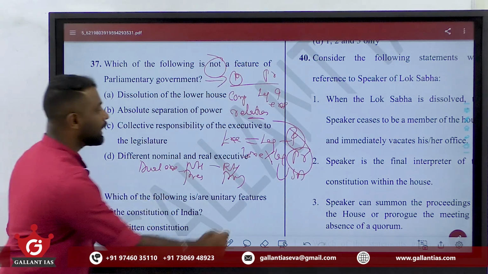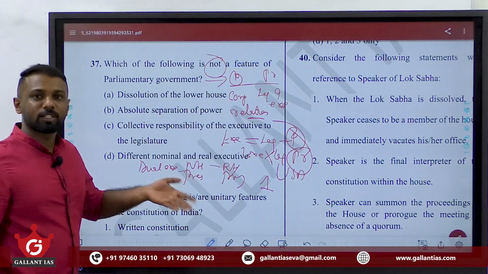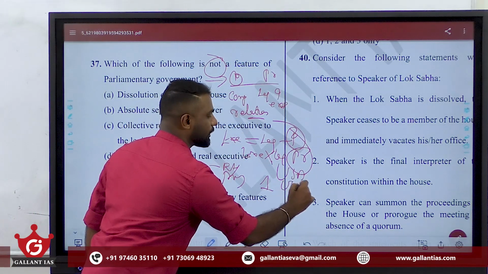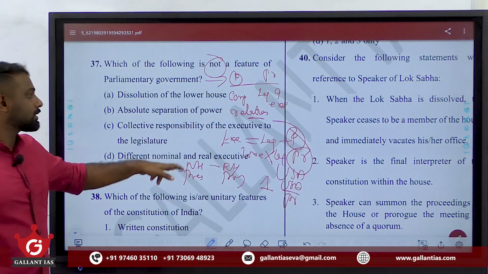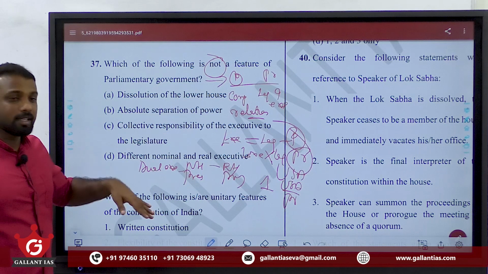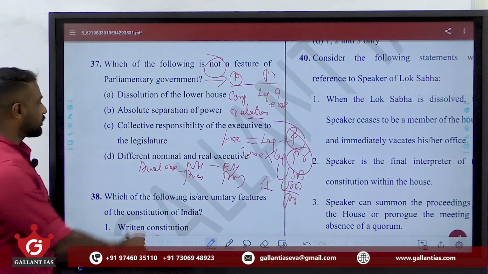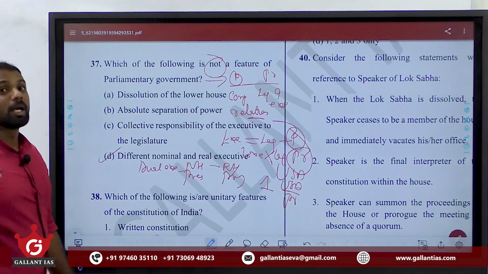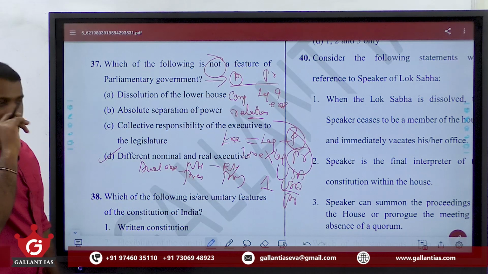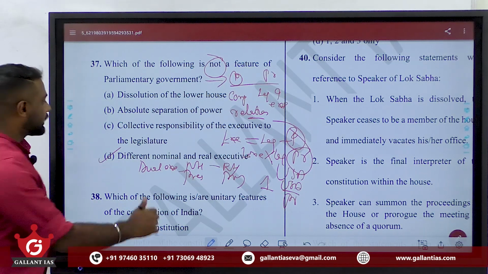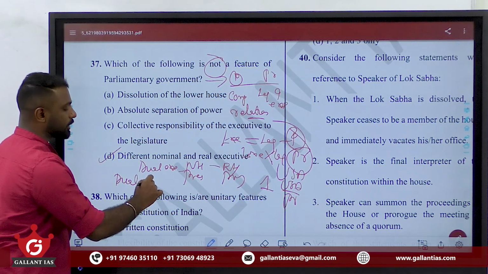But in case of USA, they are having only a single executive. So both real as well as nominal is the President of USA. The USA President is both the nominal head as well as the real head. But in case of ours, the nominal head is the President of India, real head is the Prime Minister of India. So this is a feature of our parliamentary form of government. Question asked here is not a feature. Clear? Then we can say that in our parliamentary system, we will have dual membership.